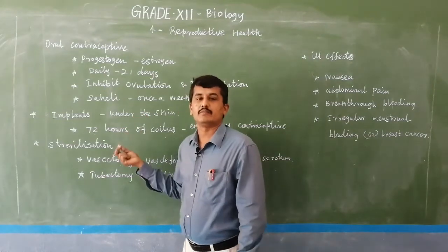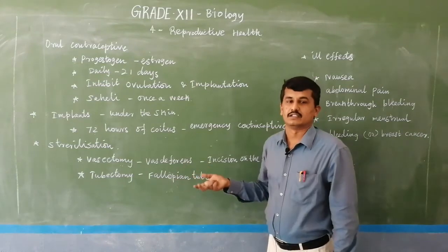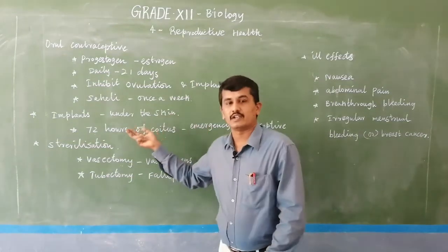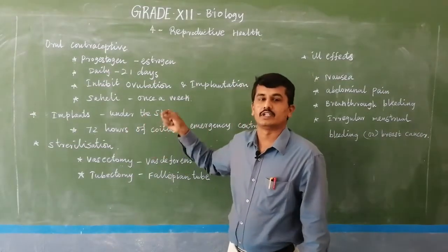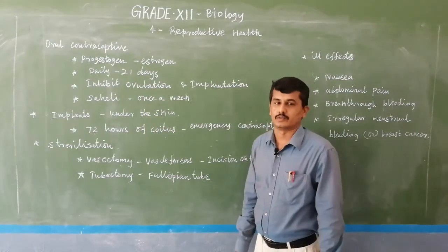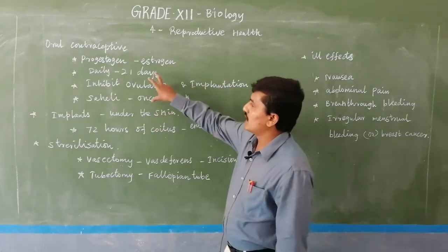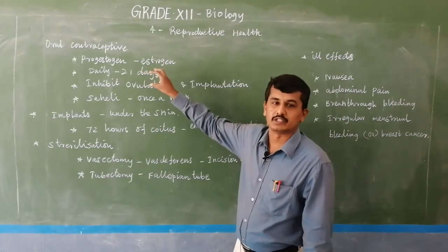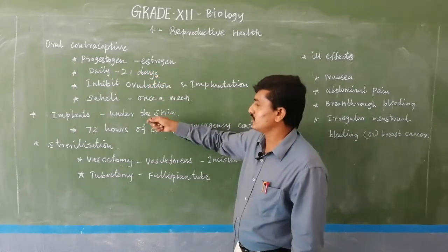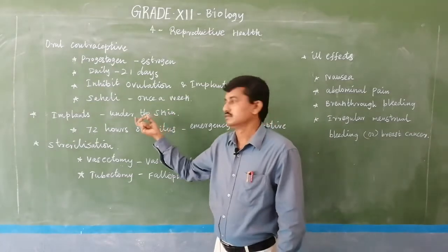If the particular female again wants to have children, we remove the implants, and again the fertilization and ovulation take place and the pregnancy also takes place. Okay, this is another method. Implants are actually a short duration method, and they last 1 or 2 years, or maybe 1 year.